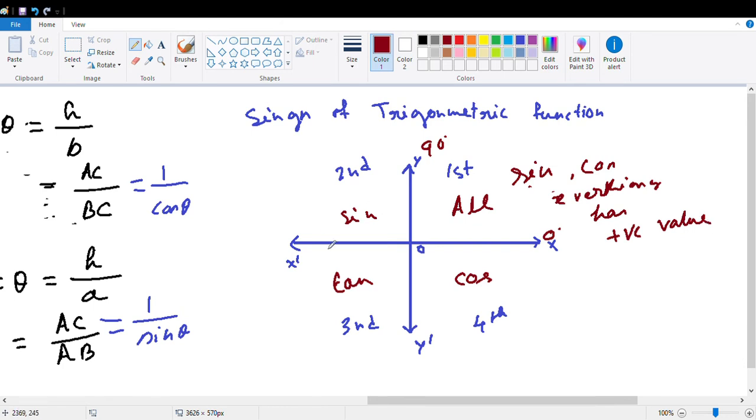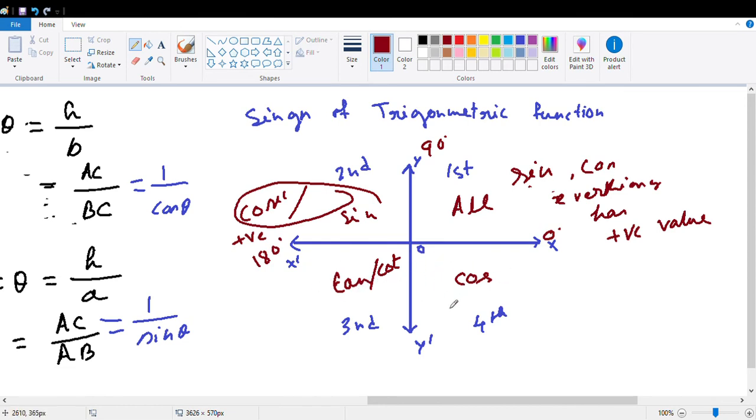In the second quadrant, only sine and cosec will be of positive value. Rest will be of negative value. Second quadrant means 90 degree to 180 degree. In the third quadrant, tan and cot will have positive value. Rest will have negative value.